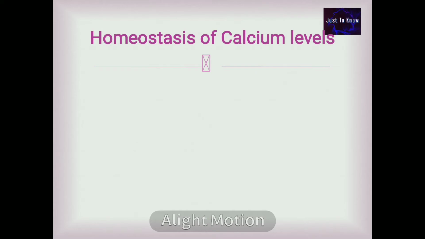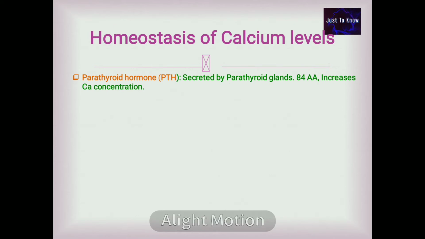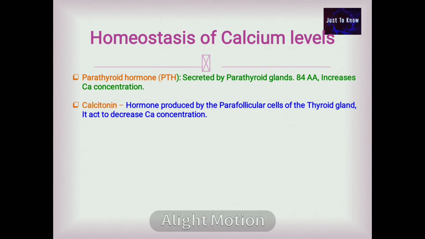Calcium homeostasis. Calcium homeostasis is maintained by three main hormones which include parathyroid hormone, calcitonin and vitamin D. Parathyroid hormone PTH is secreted by the parathyroid gland. PTH is made up of 84 amino acids and it is mainly involved in increasing the serum concentration of calcium. Calcitonin, the hormone produced by the parafollicular cells of the thyroid gland, mainly decreases the serum concentration of calcium. Vitamin D, which is also known as calcitriol, is a prohormone. It increases the calcium level in the blood.